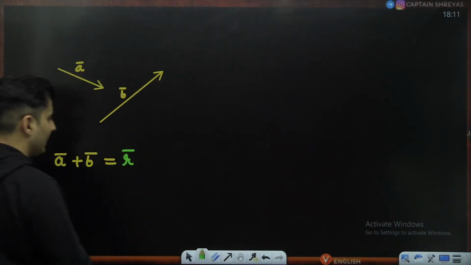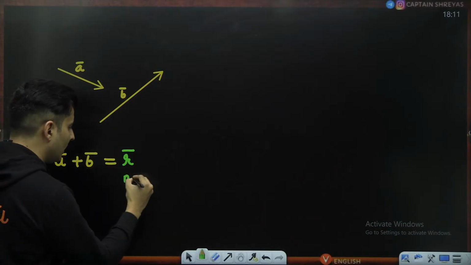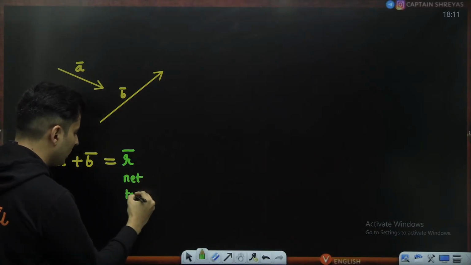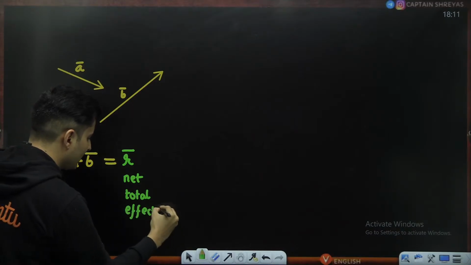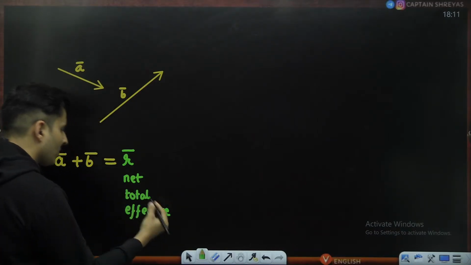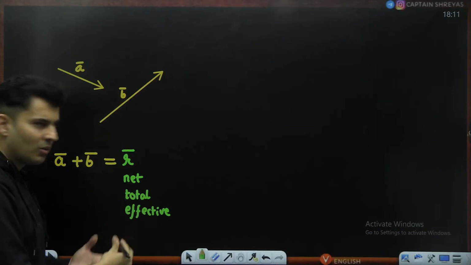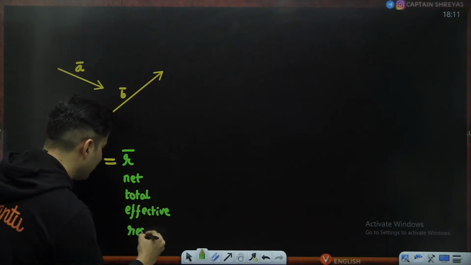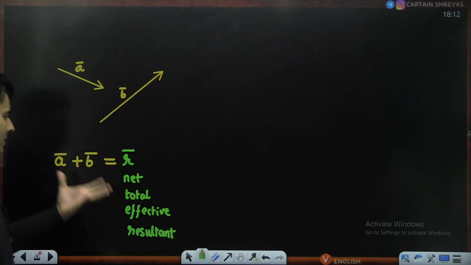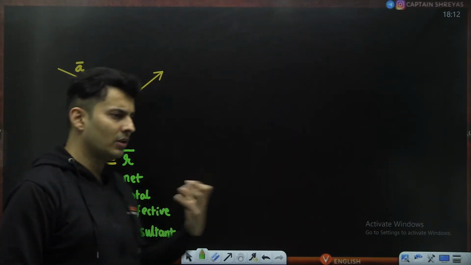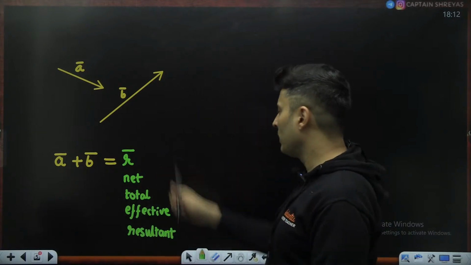This is sometimes called the net, or the total, or the effective, or the vector sum, whatever you want to call it, or you can also call it resultant. All these things are the same thing: net vector, resultant vector, total vector, effective vector of these two or three. So that is what it is.